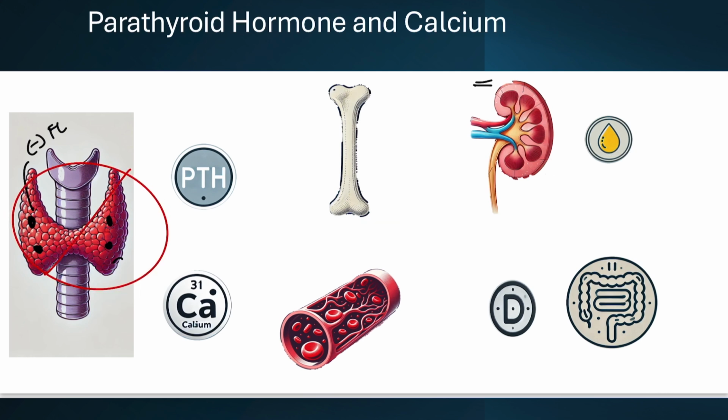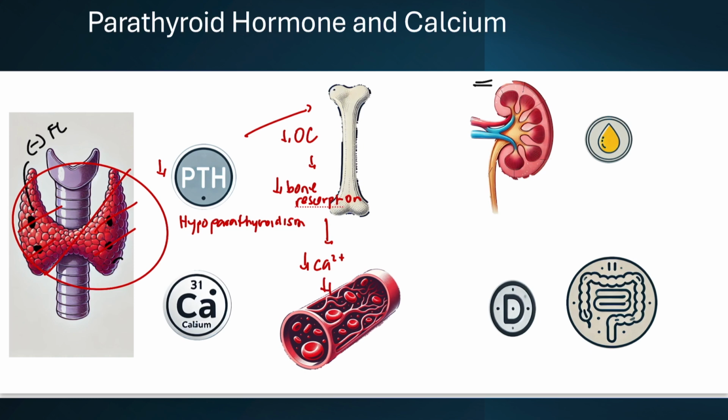In cases of post-thyroidectomy, the parathyroid glands may be removed or damaged, leading to low PTH production. We call this hypoparathyroidism. This results in lower osteoclastic activity, which means decreased bone resorption. Therefore, low calcium is present in the blood. Calcium reabsorption by the kidney is reduced. More calcium is lost in the urine. There will also be decreased vitamin D activation, leading to poor calcium absorption in the gut.